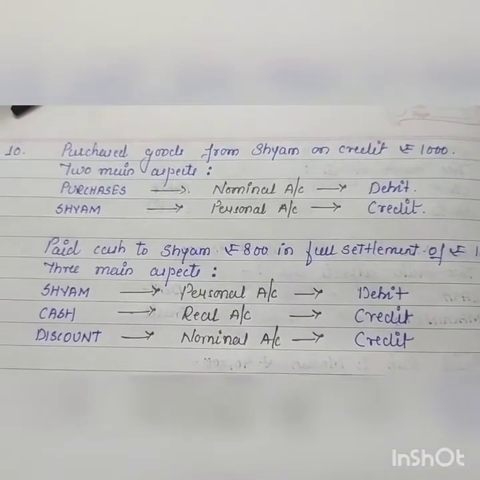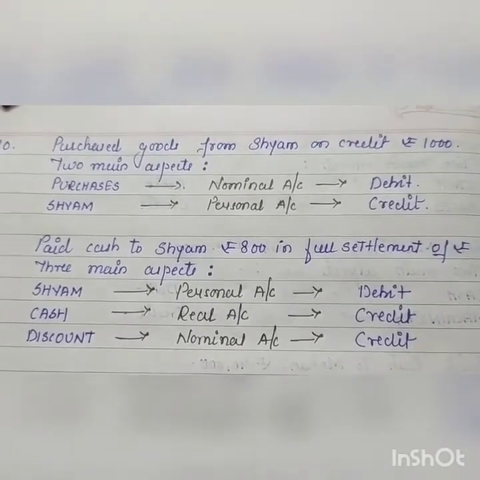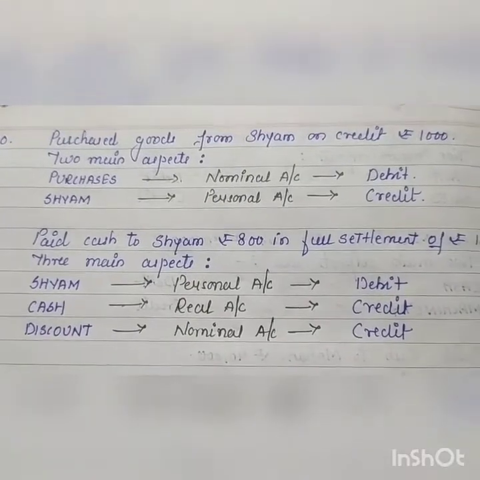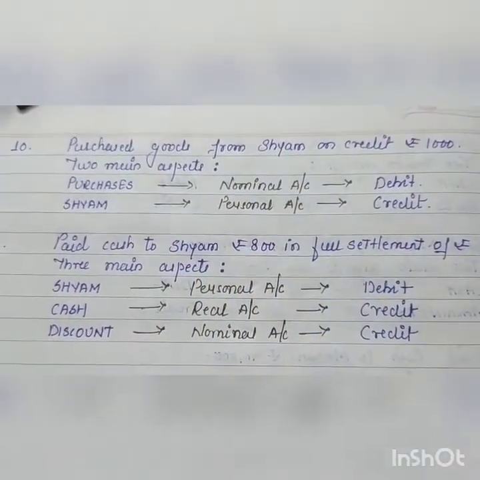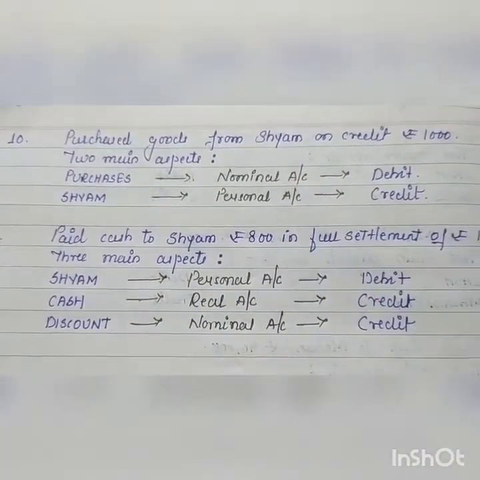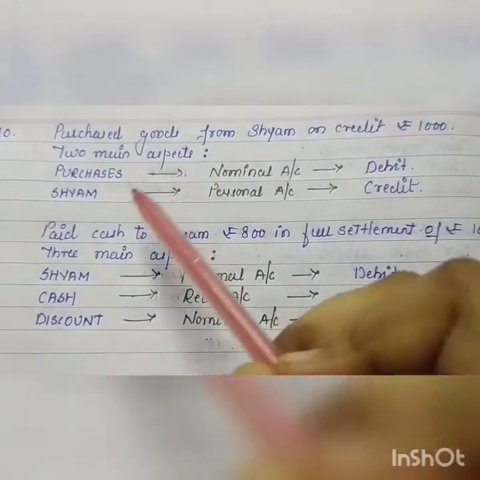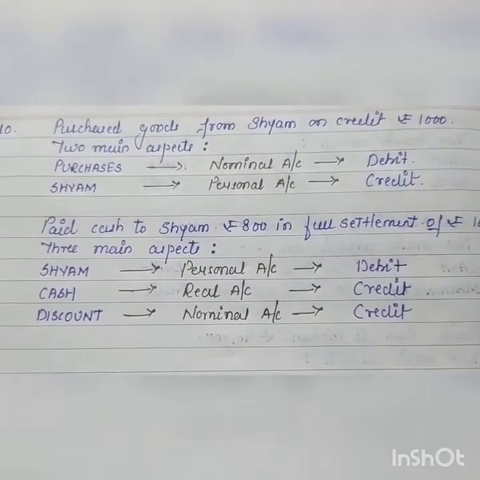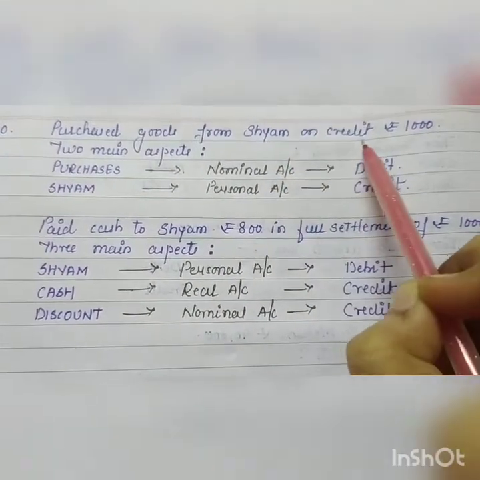Then next, purchase goods from Shyam on credit rupees 1000. Here two terms are purchases and Shyam. Purchases, nominal account. Being expenses, it comes under nominal account. Shyam, personal account. Nominal account rule: debit all expenses and losses.